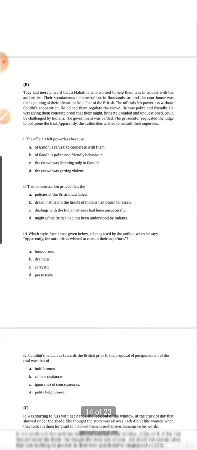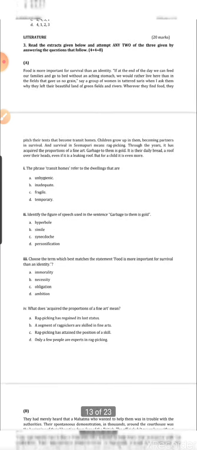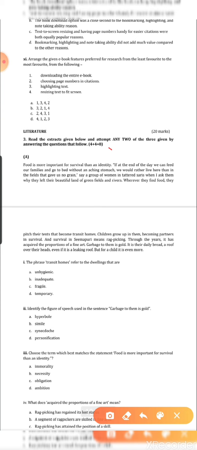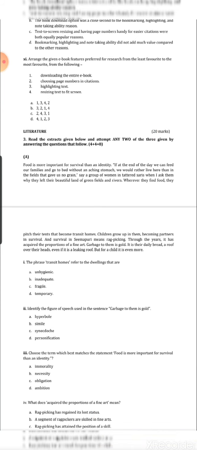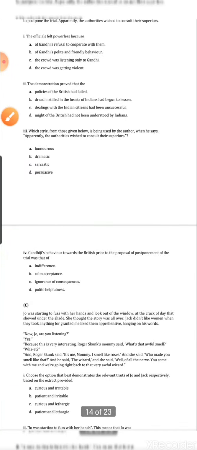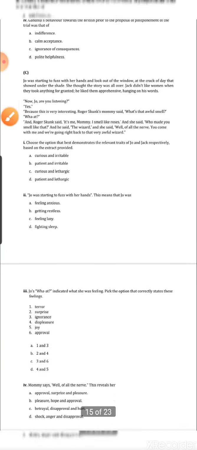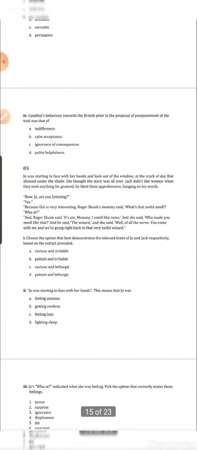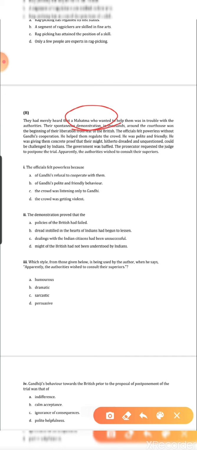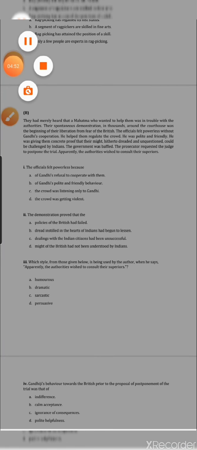Now we will go to extract number B. In the literature section, as it is said here, you have to attempt any two extracts. If you see, 3 extracts have been given, so out of the 3 extracts you have to do any 2. Number 1 extract was from Lost Spring, and the second extract is from Indigo.